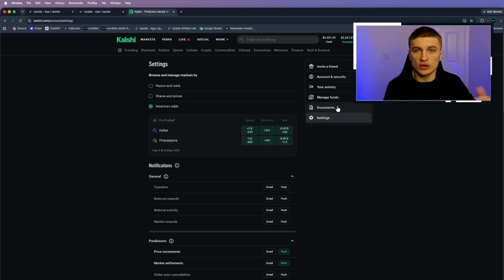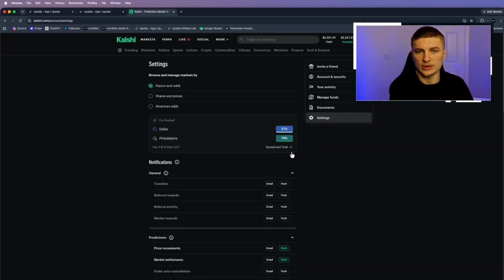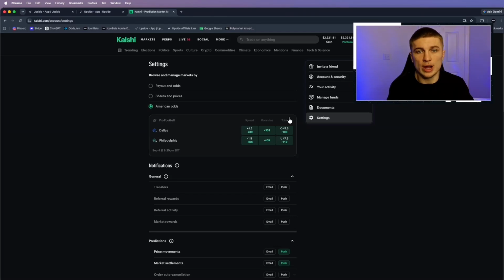Now, for Kalshi and other exchanges like Polymarket, we need to understand they operate in cents and probability instead of traditional American odds. So the first thing you should be doing is going onto Kalshi right now, going to your settings, and switching it to American odds. That way you know exactly what the odds are that you're betting on instead of getting confused because the currency is slightly different between the markets. So now instead of seeing 21 or 79%, if you click American odds, you're able to see the exact American odds that we would typically see on a sportsbook like DraftKings or FanDuel.